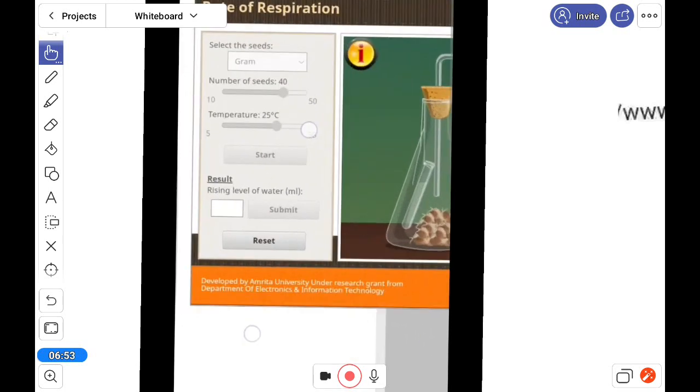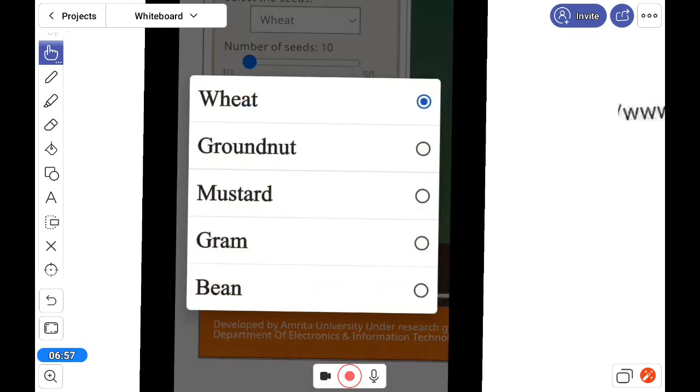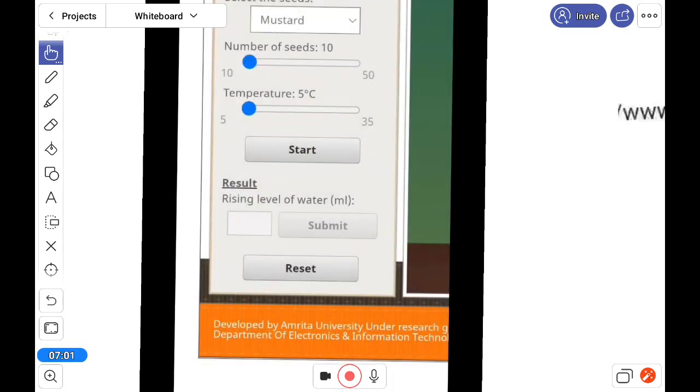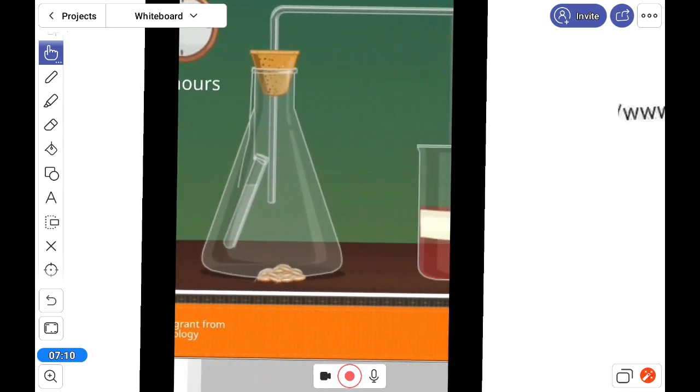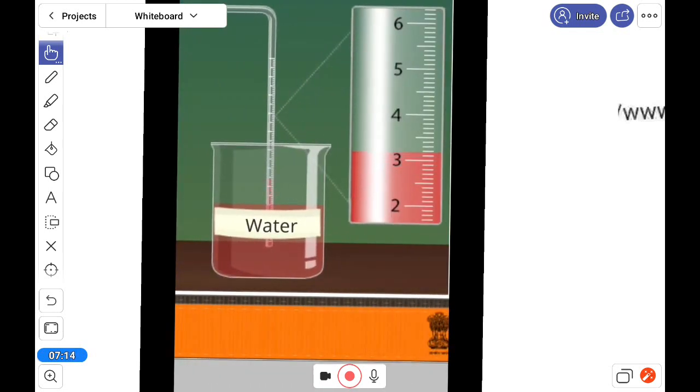If you want to change to any other format, reset, and change to, suppose, mustard, and make the seed number maximum and the temperature 35 degrees Celsius, and start the experiment. This way you can get different types of results which will not be the same for every individual.